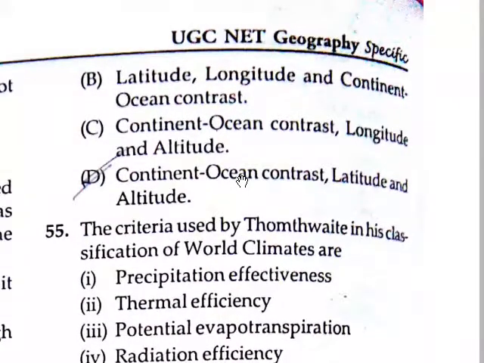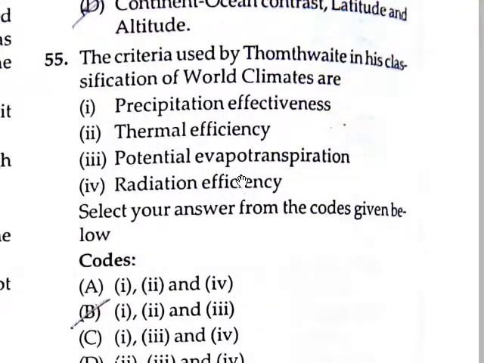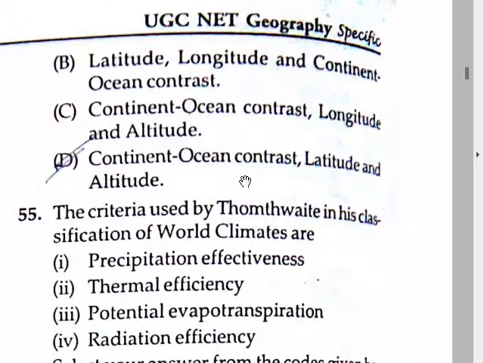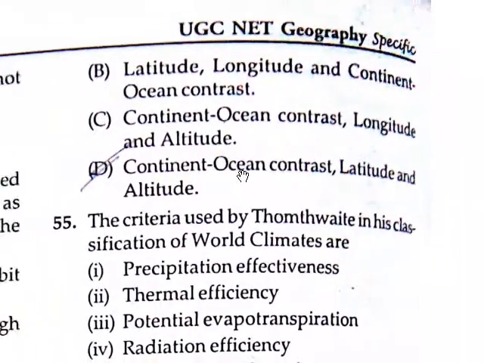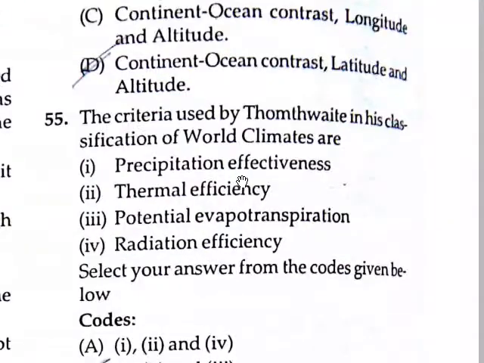The answer is continent-ocean contrast, latitude and altitude. Not the other options, and not longitude. So temperature mainly depends on continent-ocean contrast, latitude and altitude.